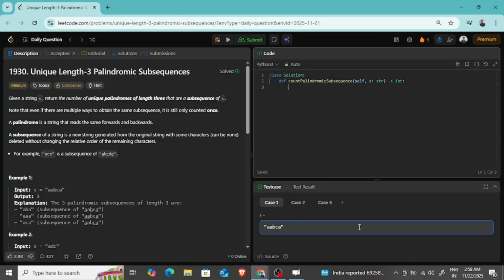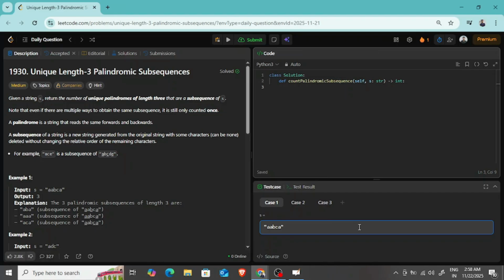Today in our daily LeetCode challenge we have Unique Length 3 Palindromic Subsequences. So let's see what exactly the question is. Given a string s, return the number of unique palindromes of length 3 that are a subsequence of s. Note that even if there are multiple ways to obtain the same subsequence, it is still only counted once.